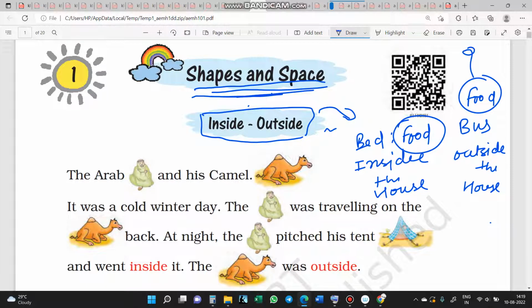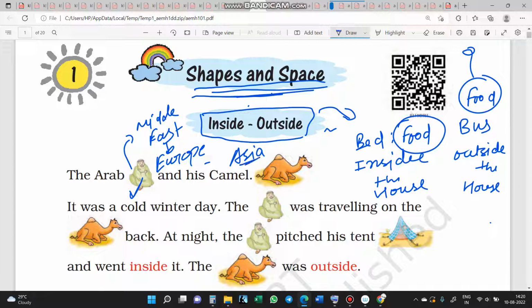In this lesson, there is an Arab guy who lives in the Middle East. The Middle East is the area between Europe and Asia.